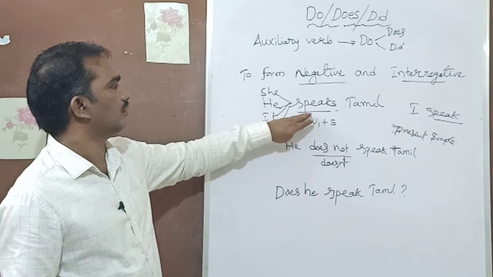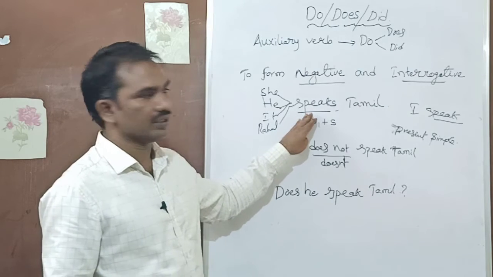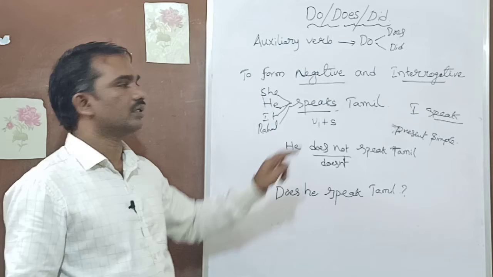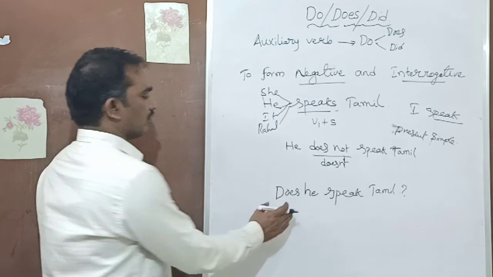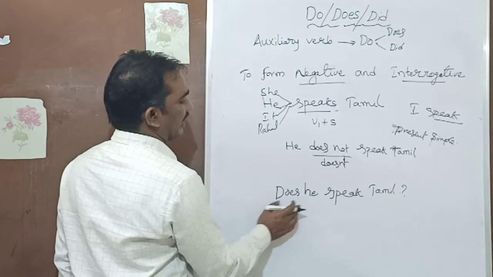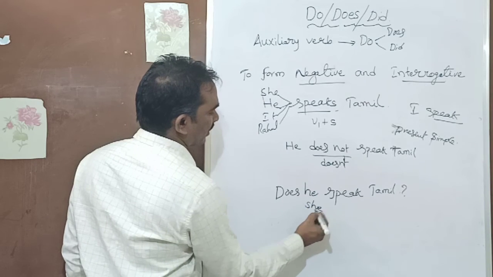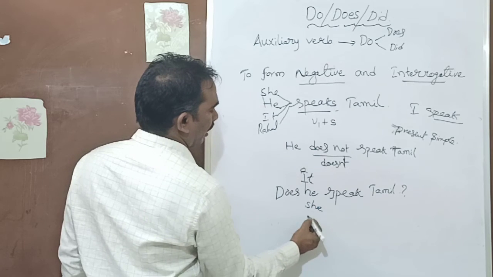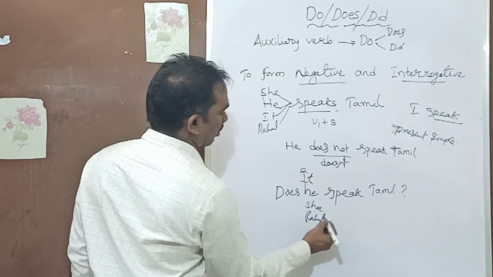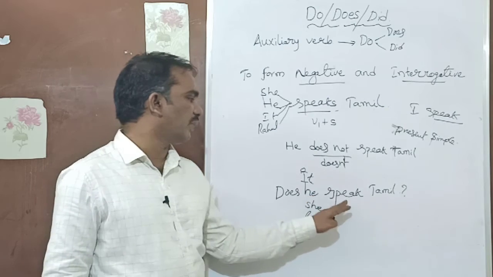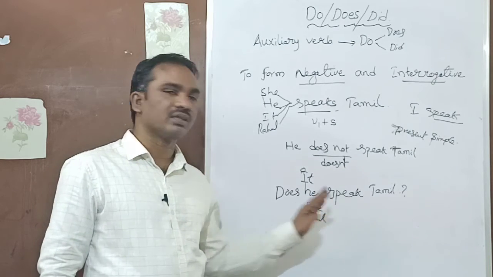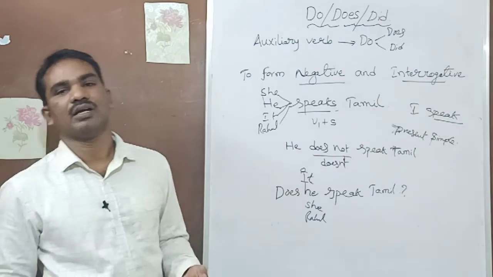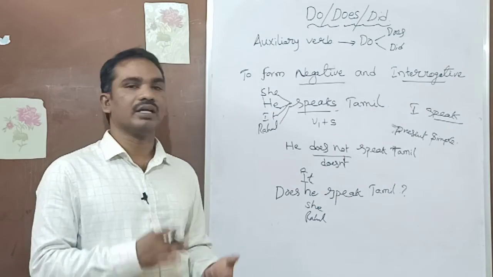So: does he speak Tamil? Does she? Does it? It depends on the subject. Does Rahul speak Tamil? And "Do you speak English?"